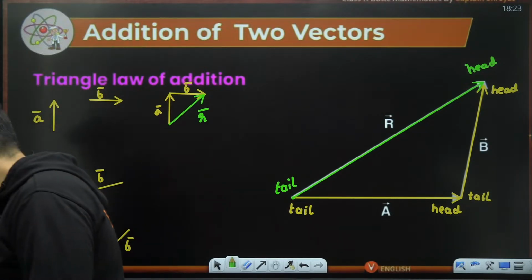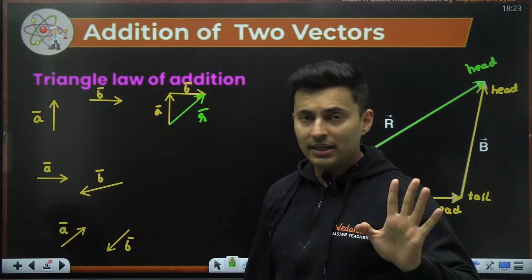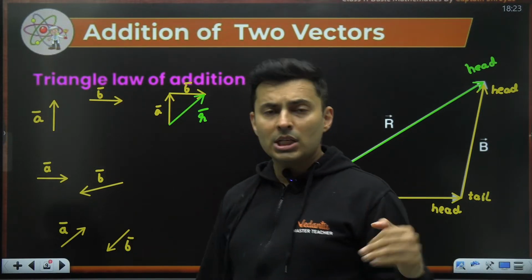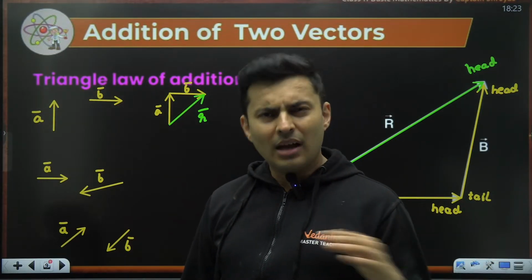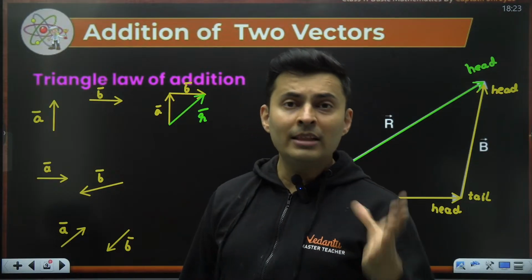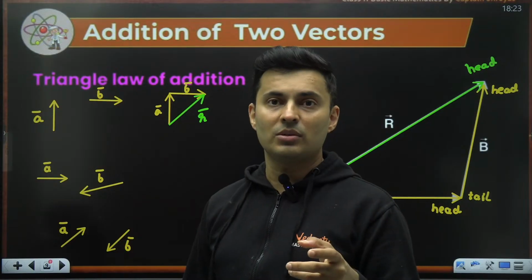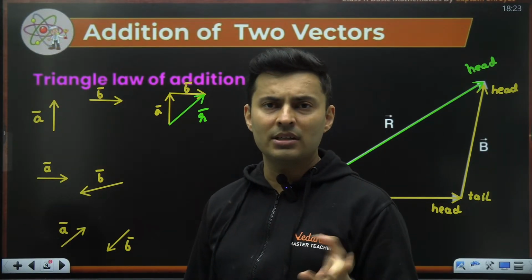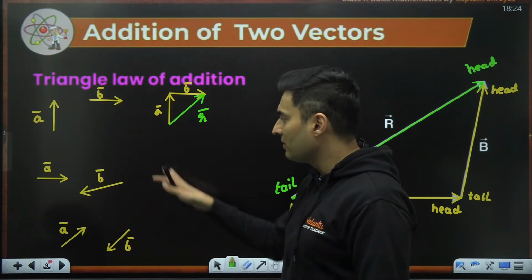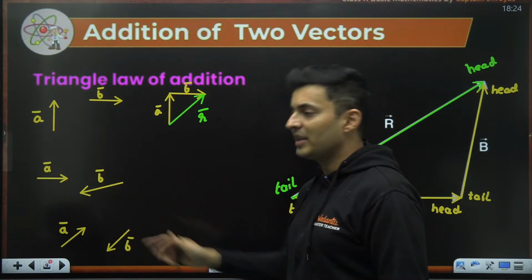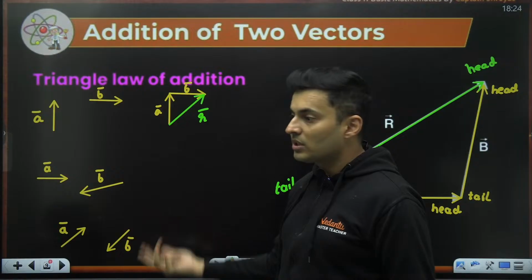Sir, how to notice this while solving the problems? Meaning which method to use? All the methods are equivalent. Okay, Rama. So sometimes you might use triangle, sometimes you might use parallelogram, which we'll talk about. Both are actually the same thing only, you will realize. When there is a geometrical problem, you will use triangle and parallelogram methods. But when it is a number-based question, usually you will go to the formula-based methods or the component-based methods. As we solve problems, you will get more and more idea. So that is the reason why I'm also doing these figure-based questions, where we cannot use any formula. We obviously have to use the triangle law.